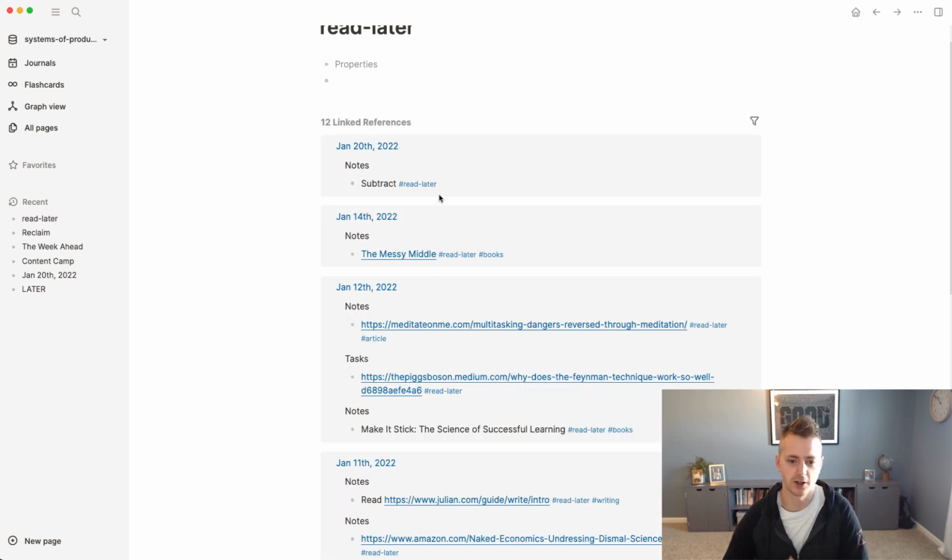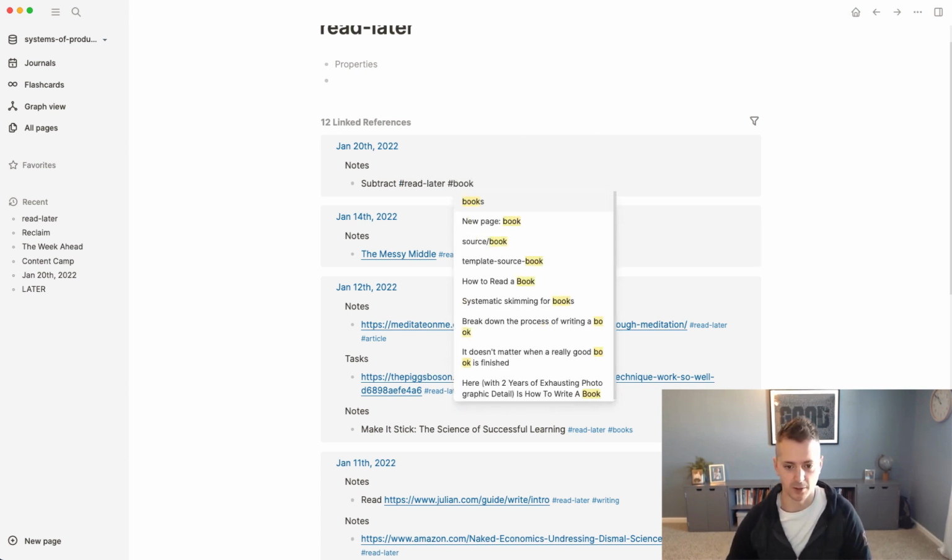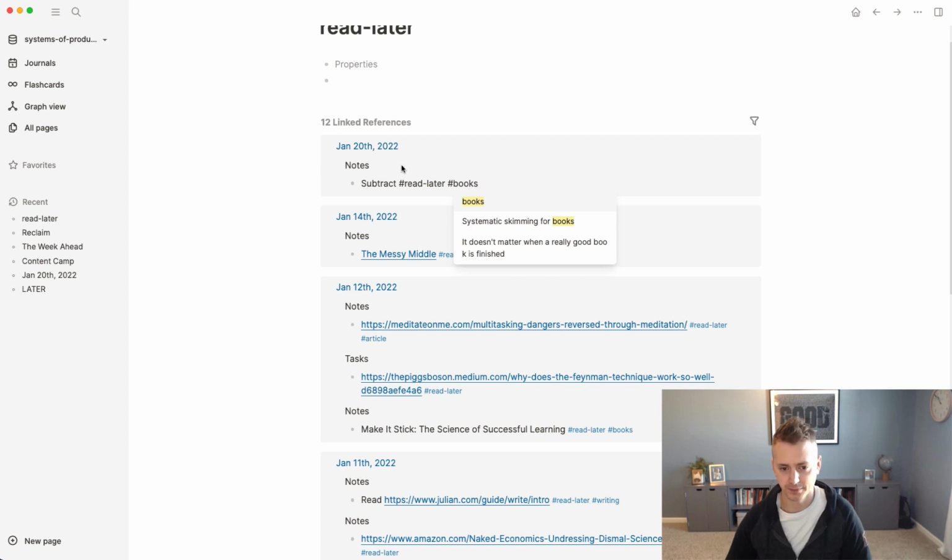So if I click on it, here are all my Read Later notes. This completely dynamically generates this list. It tells me what day I had it, which might be relevant if there are more notes. Like, I know they mentioned Subtract, but then we also had notes that I didn't capture anywhere, so I can have that anchor. Another one that came up on Twitter was The Messy Middle, but you can see that you can actually add more tags. So I can put this as a book or books.